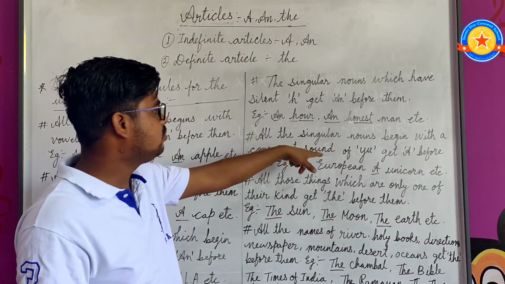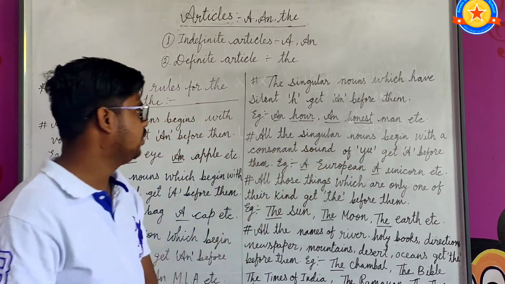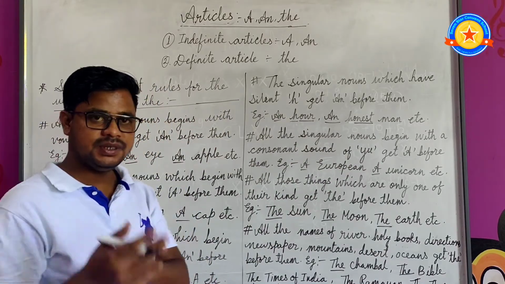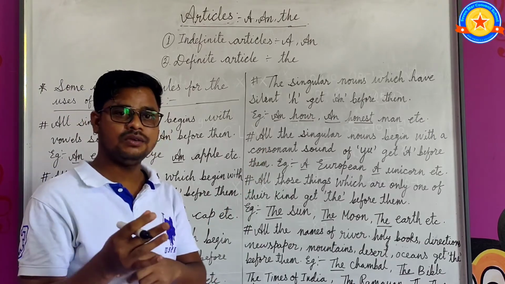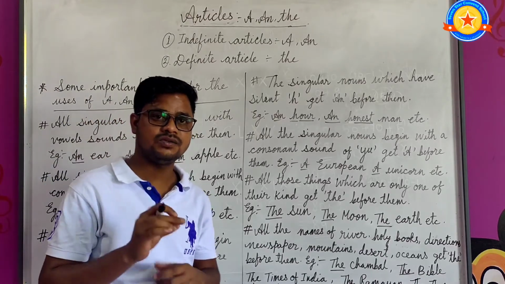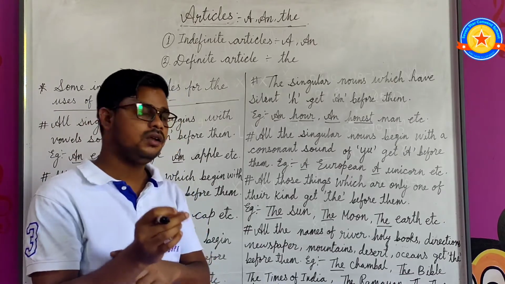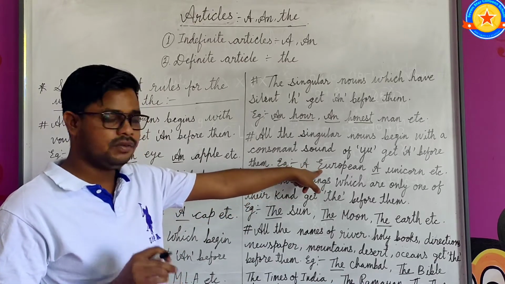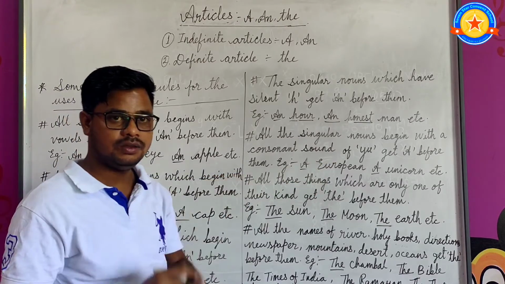Rule number 5: all singular nouns which begin with the consonant sound of YU get a before them. Even if the word starts with a vowel, we write a, because the first letter of the word sounds like YU.